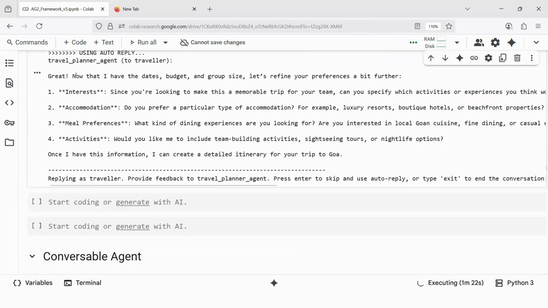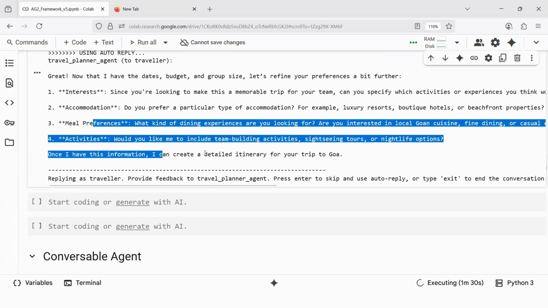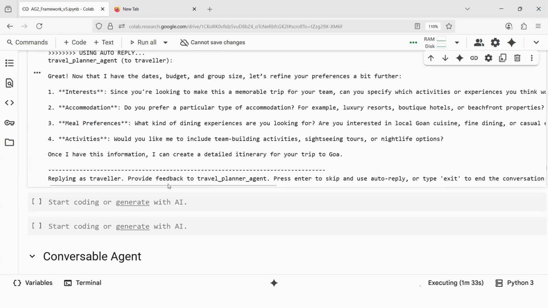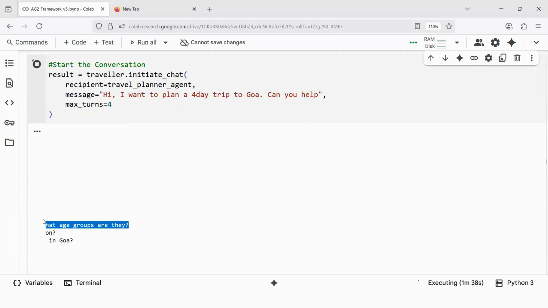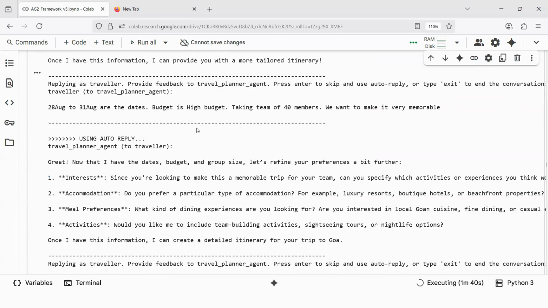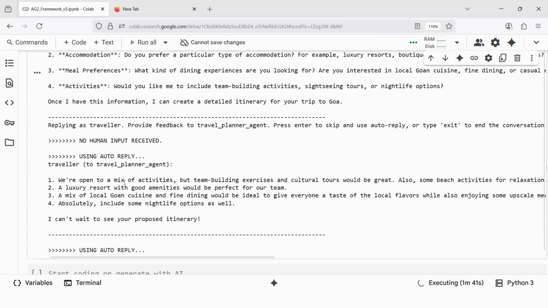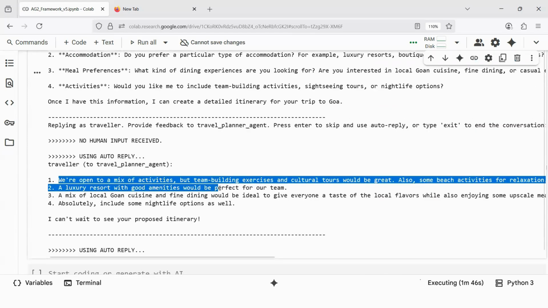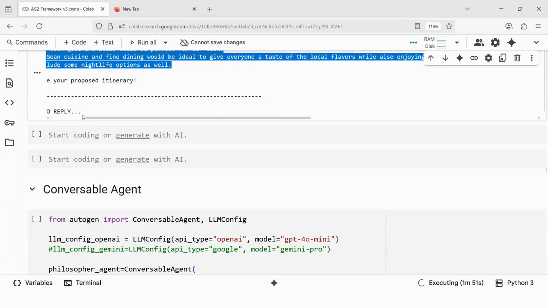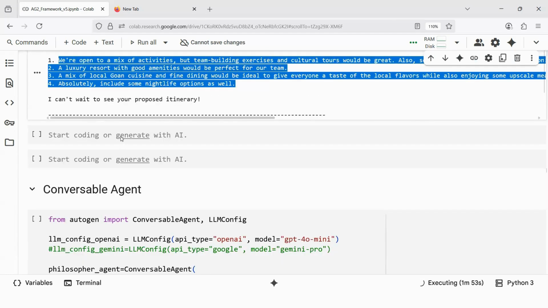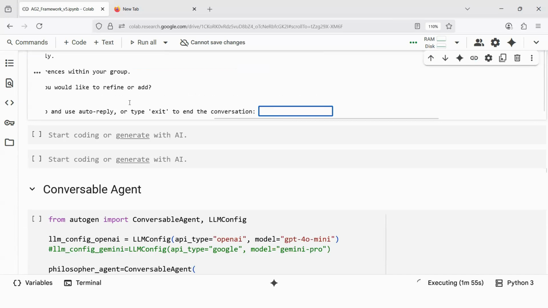Now with that, wow, great. I have the dates, interest. Since you're looking for a memorable trip, you can be specific about activities, etc. Accommodation, do you prefer particular accommodation? Now I don't want to give any other input. I will just go ahead and hit enter. Let it plan for me. I don't want to give any additional input. I have given whatever input I need to give. So auto reply, we are open to a mix of activities. And then I can't wait to see your proposed itinerary. And then it is generating the reply.